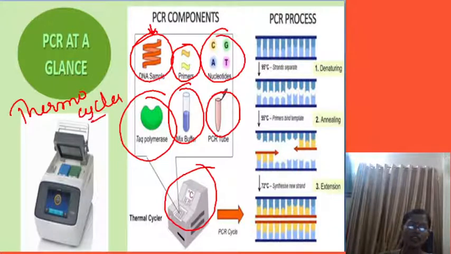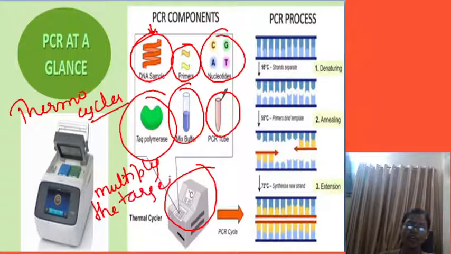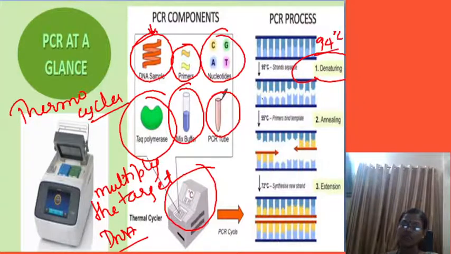It is the thermocycler machine, which is helping to multiply the target DNA without changing the sequences. So the first step, denaturation, which you have seen, works at 94 degrees Celsius. What happens? The double-stranded DNA is converted to single-stranded DNA.